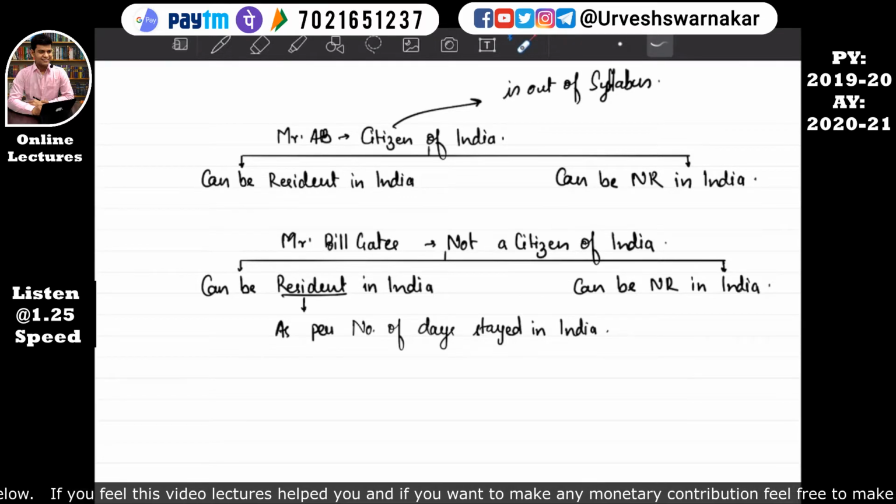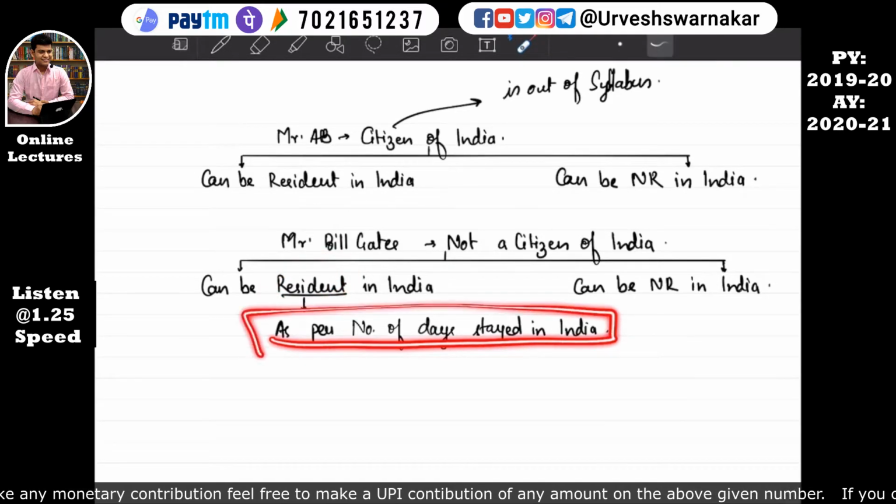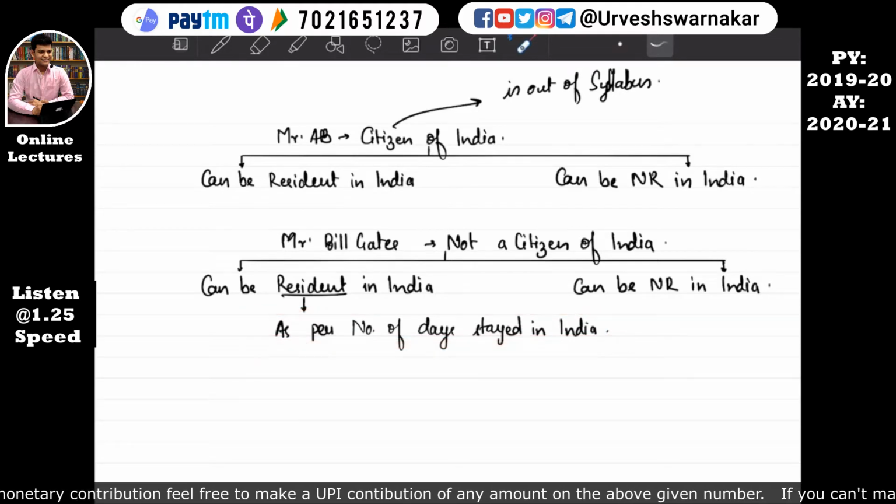Okay. Let's take another example of Mr. Bill Gates. Mr. Bill Gates is not a citizen of India. Okay, he is not a citizen of India. He can be a resident in India or he can be non-resident in India. How will his residential status be determined? His residential status will be determined as per the number of days stayed in India. Okay, he has to live a particular number of days in India, then only Mr. Bill Gates or Mr. Amitabh Bachchan will retain the status of resident. Okay, so how to determine that?